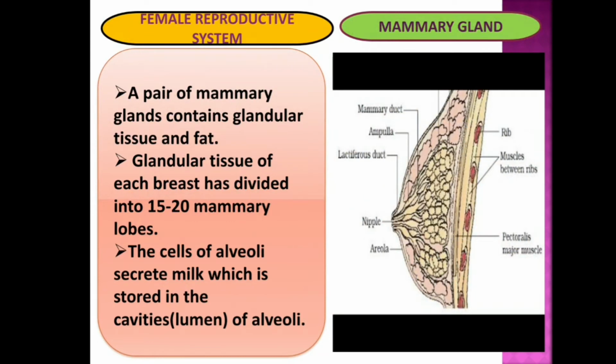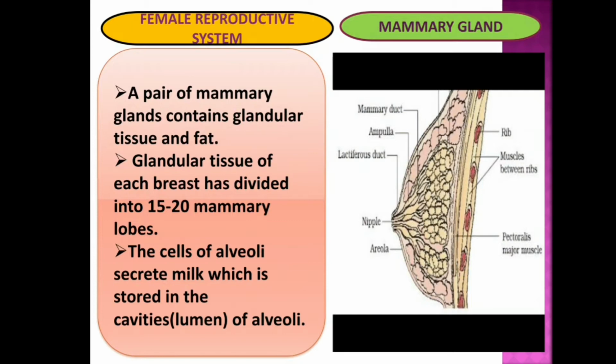And the female reproductive system also consists of the mammary gland. A pair of mammary glands contains glandular tissue and fat. The glandular tissue of each breast is divided into 15 to 20 mammary lobes.